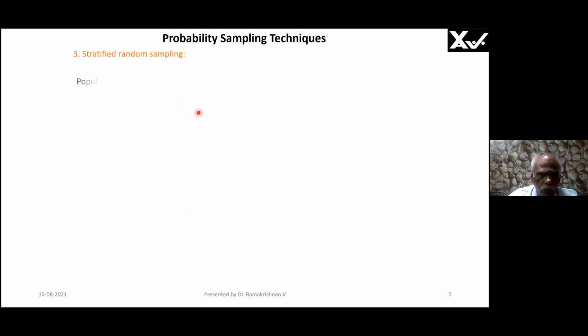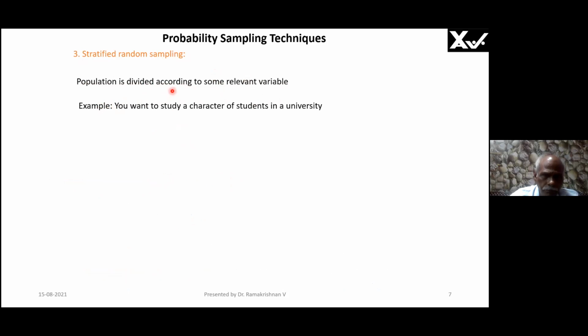Stratified random sampling. The population is divided according to some relevant variable of that particular sample. Please note, the stratification is done according to the characteristics of the population, right? For example, I want to find out the performance of students in my university. Then the students are the objects. So I have to take some characteristics of the students.